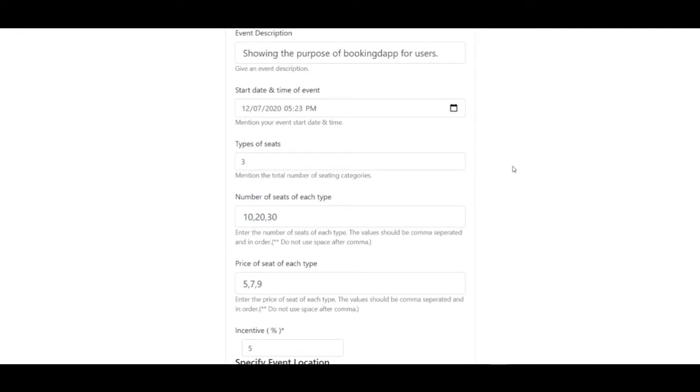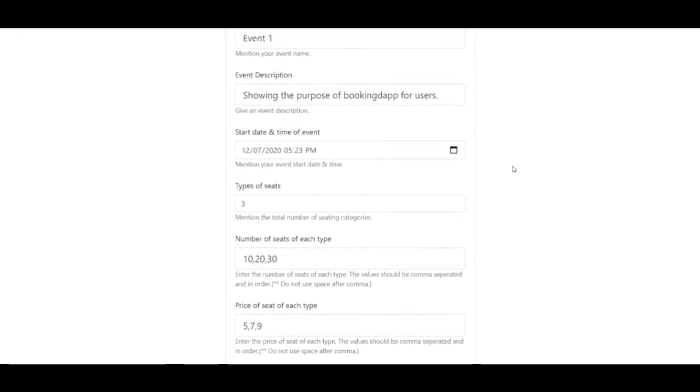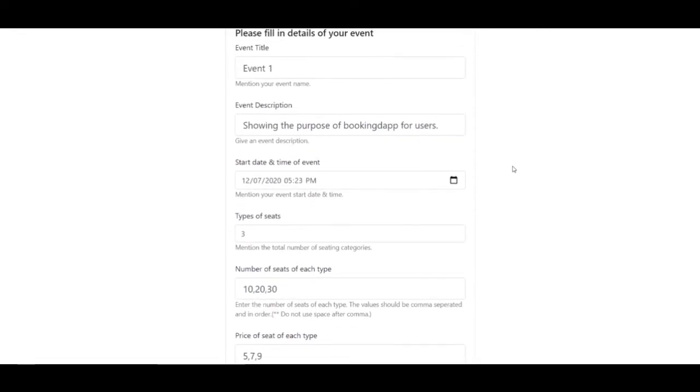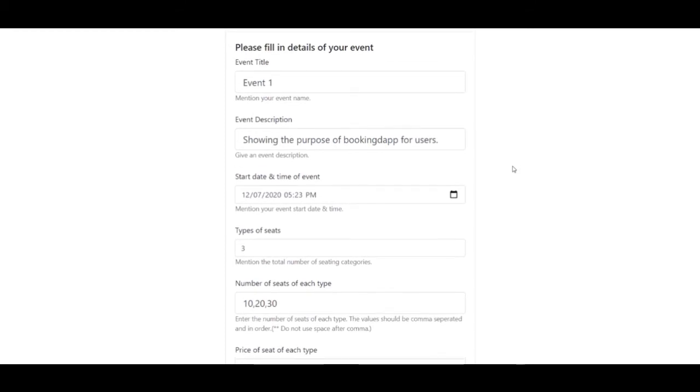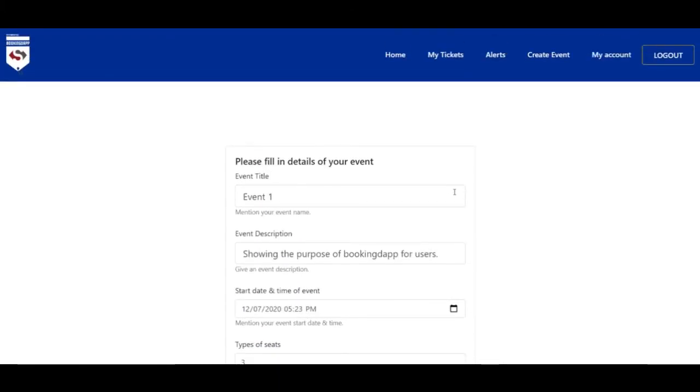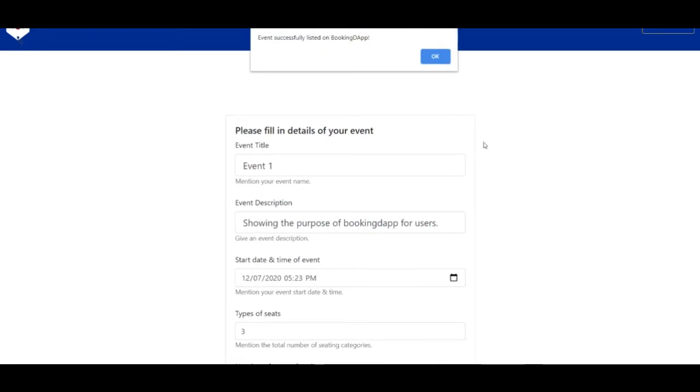You see the event getting listed on this tab. There will be an alert. Okay, so yeah, your event has been listed on Booking app successfully.